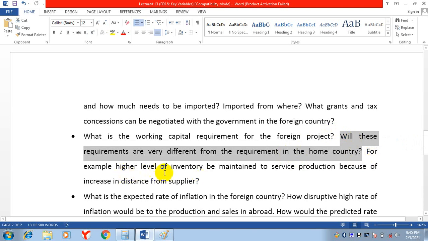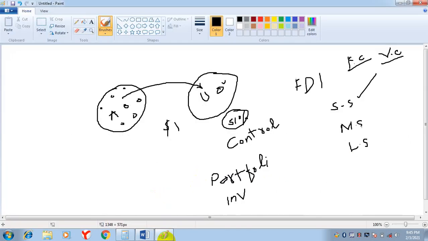For example, a higher level of inventory may need to be maintained to service production because of the increase in distance from the supplier. You will produce products here and send these products there to sell. So the distance is too much, and you will keep a high level of inventory in that country. Why? Because the distance is too much.